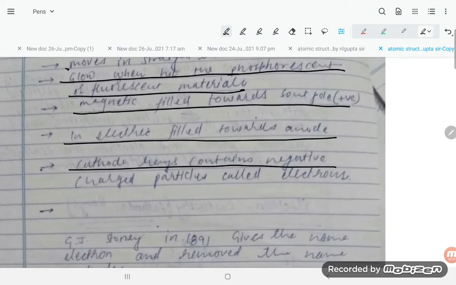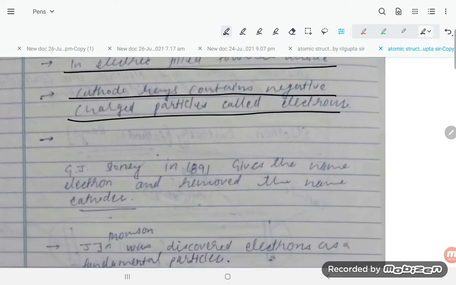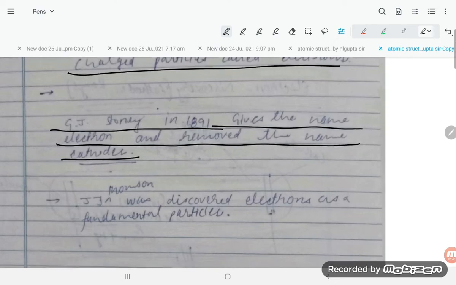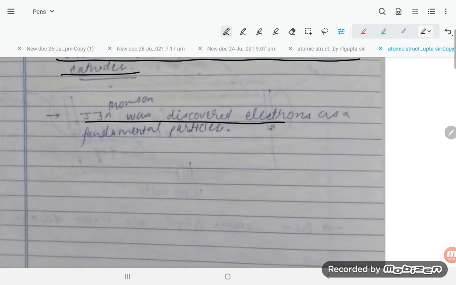Cathode rays contain negatively charged particles called electrons. G.J. Stoney in 1891 gave the name electron. J.J. Thomson discovered the electron as a fundamental particle.